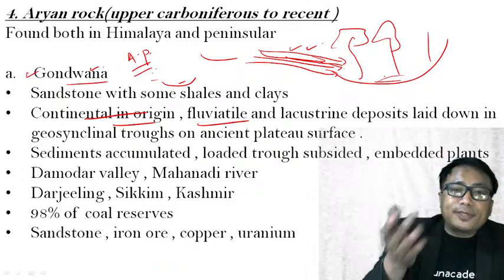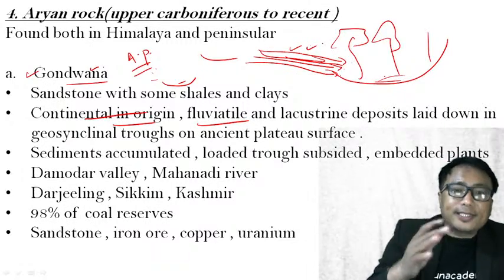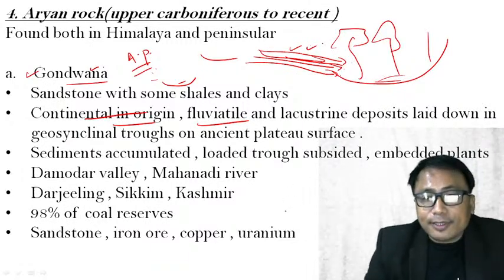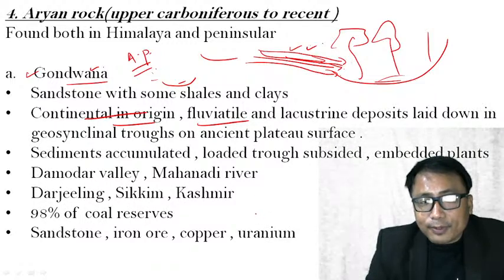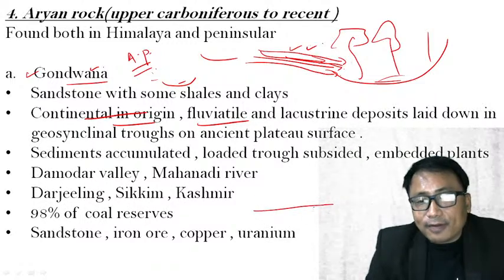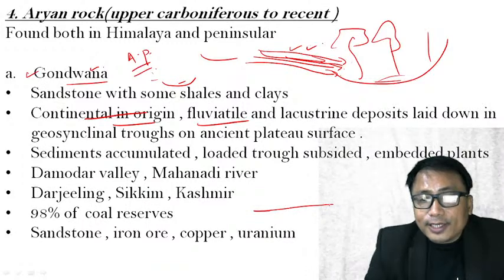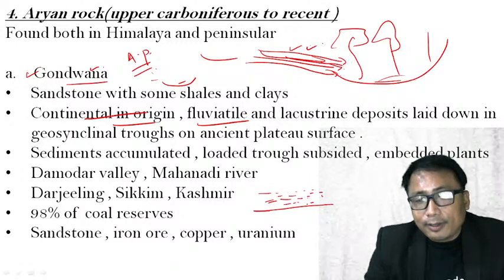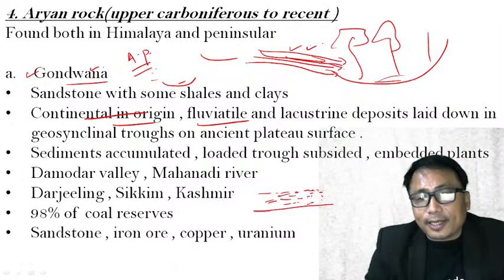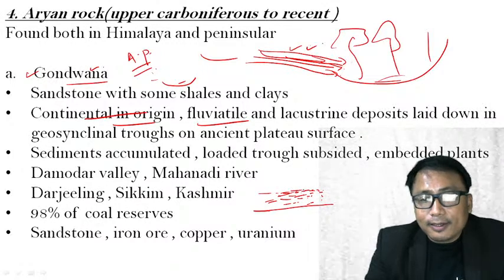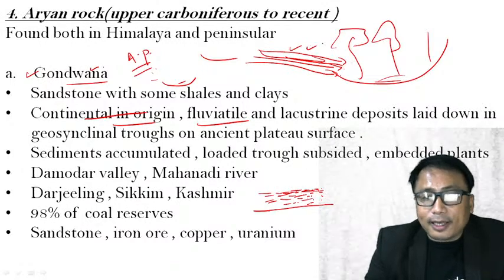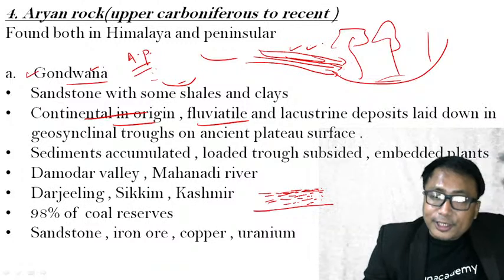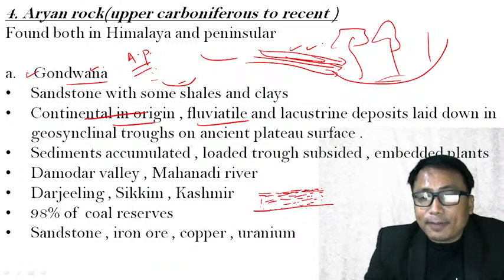There is a basic principle known as isostatic adjustment. Isostatic adjustment is very simple. Kindly follow here, very important. Say for example, if I have a landform like this, if over this landform, if I put some load, some sediments or some load, okay, it may be anything. It can be anything. It can be ice also, glacier or anything. If I put some material over this surface, what will happen?